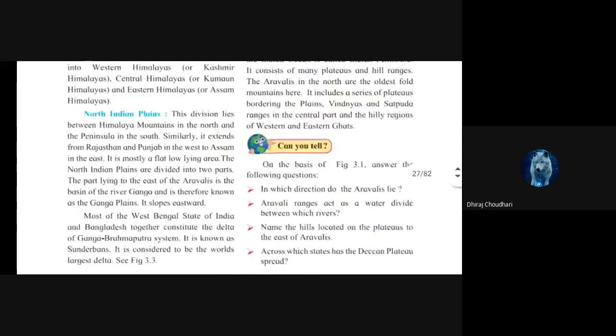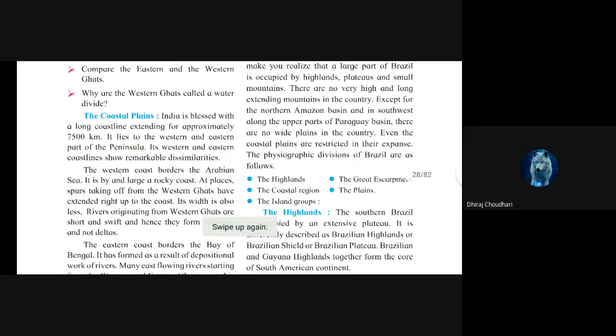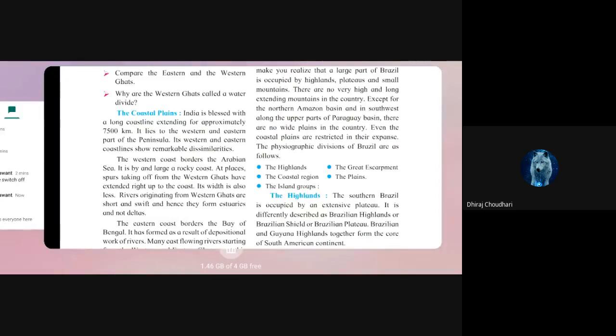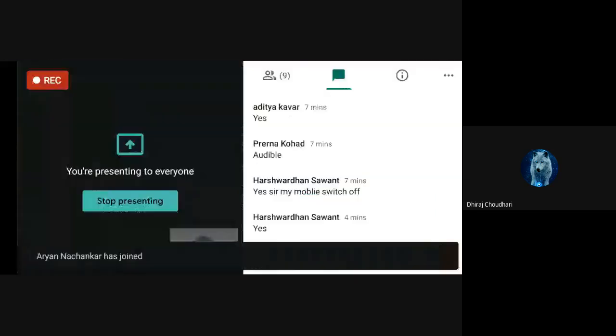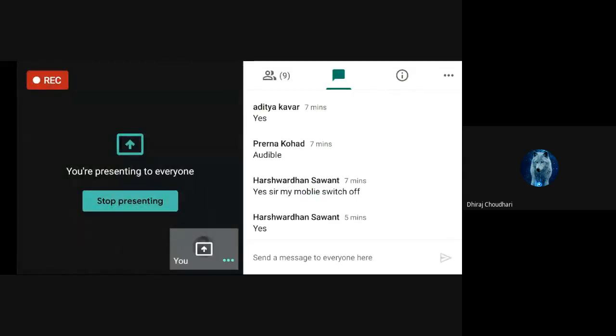Okay, so guys, this was the third part of the Indian physiography. Okay, so is it clear about the peninsula region? Okay, any doubt to anybody?